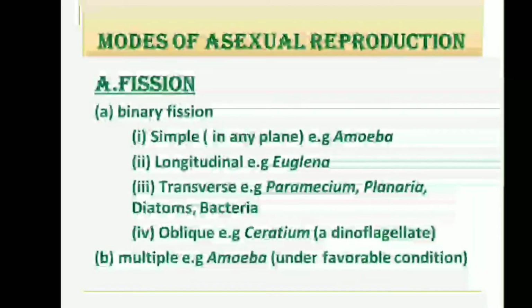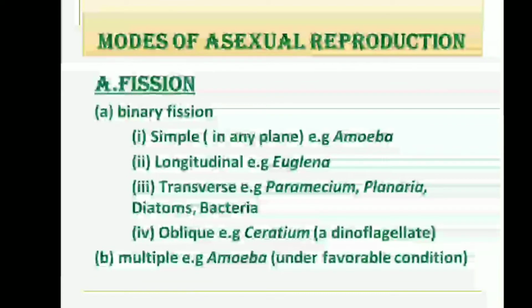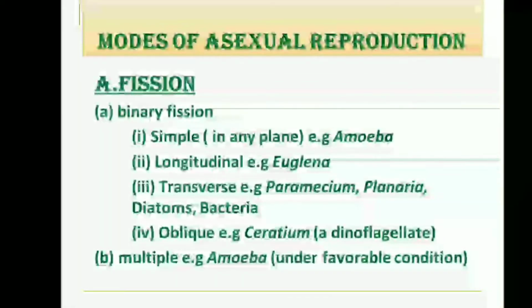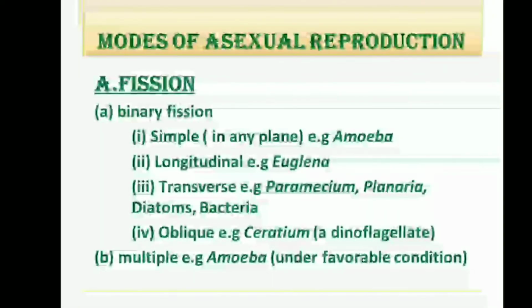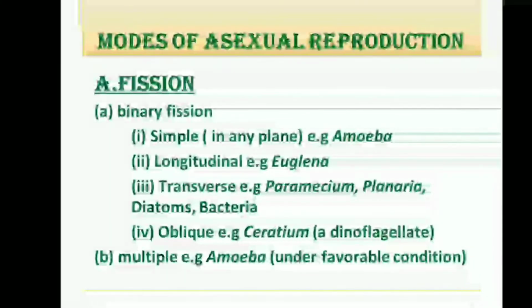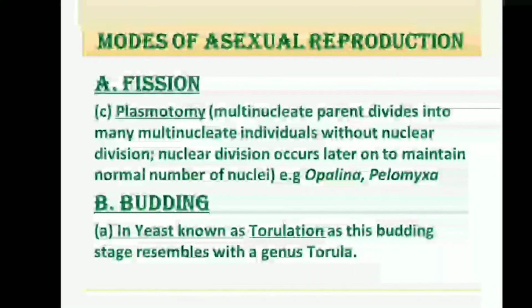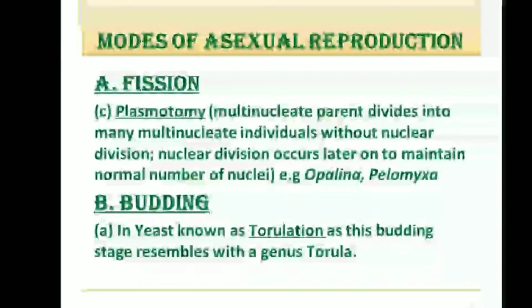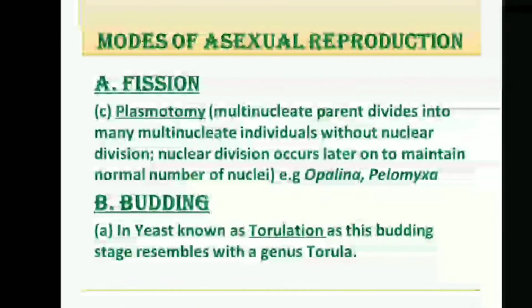And the fourth one, that is oblique binary fission, where the plane of division is oblique, it is found in Ceratium, which is a dinoflagellate. Then the next one, that is multiple fission. In this process, the parent body divides into many daughter individuals, that is multiple individuals. It is found in amoeba under unfavorable conditions. And the third one is plasmotomy. What happens in plasmotomy?